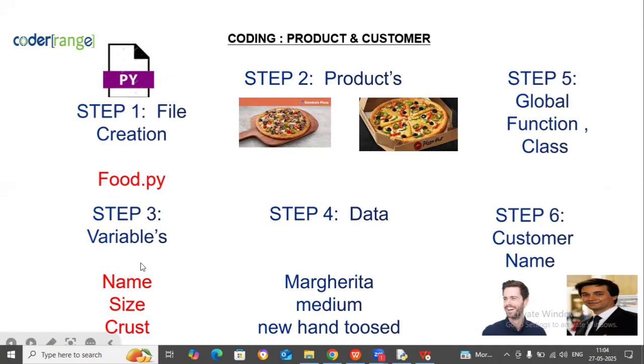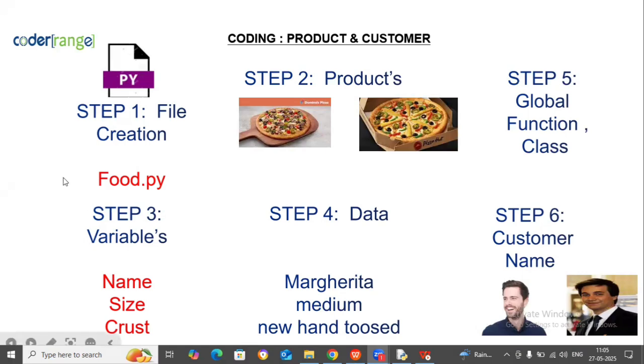Can anyone repeat once again? Let's say Charan. Charan, can you repeat the steps of coding once again? Come on, you can do it. Yes, sir. Step 1 is file creation, sir. Step 2, product. Product means, if you are writing code about pizza, then the product is pizza. If you are writing code about Dairy Milk, then the product is Dairy Milk. Step 3 is variables. Step 4, data, sir. Step 5, you can write code with functions, classes. Step 6 is customer name. Okay, very good. All of you understood this is a process of coding.